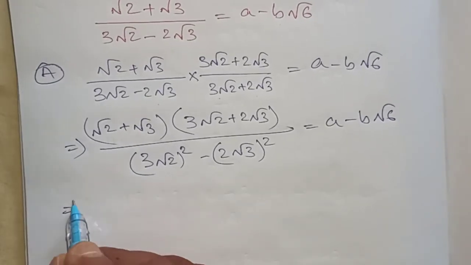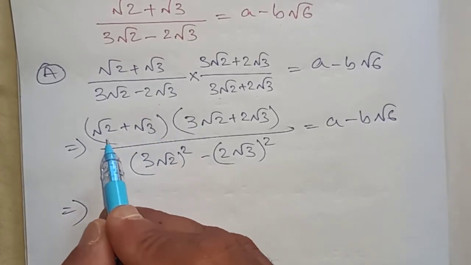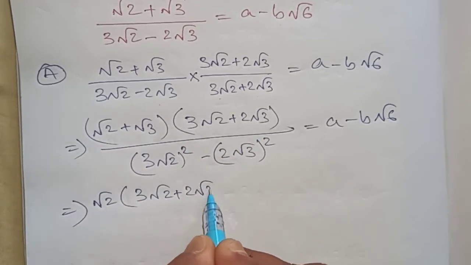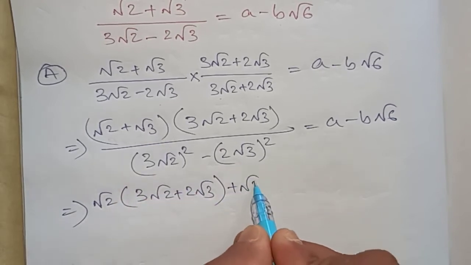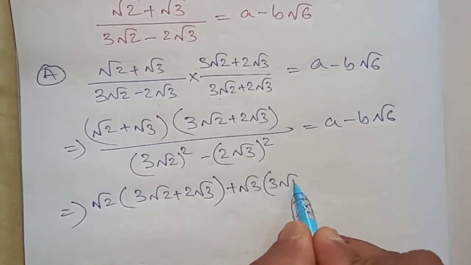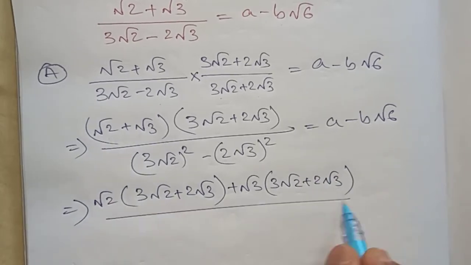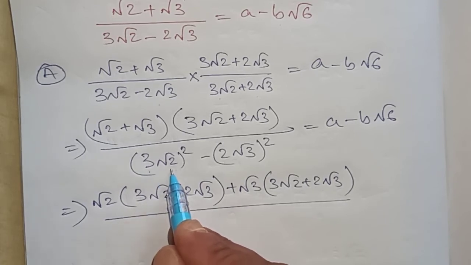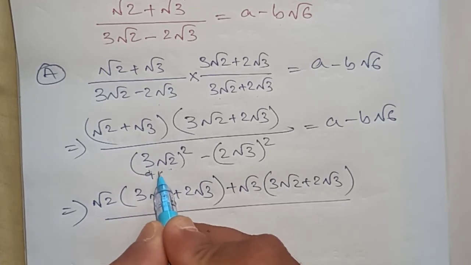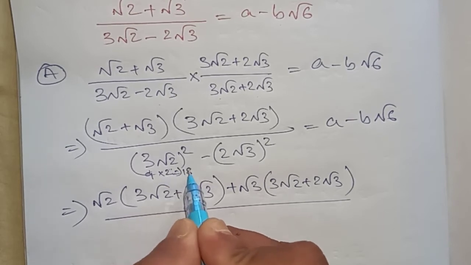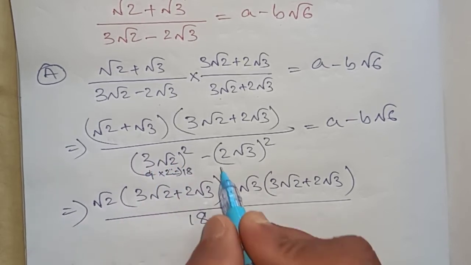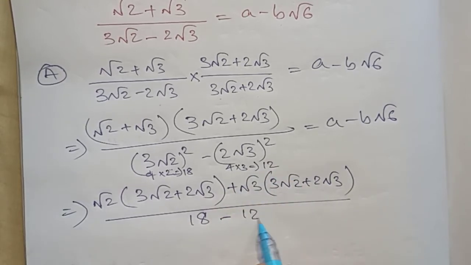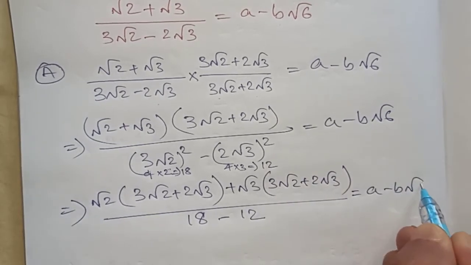Next, open the bracket and multiply. 3 root 2 whole square is 3 3s are 9, root 2 2, 9 2s are 18. Minus 2 2s are 4, root 3 3, 4 3s are 12.